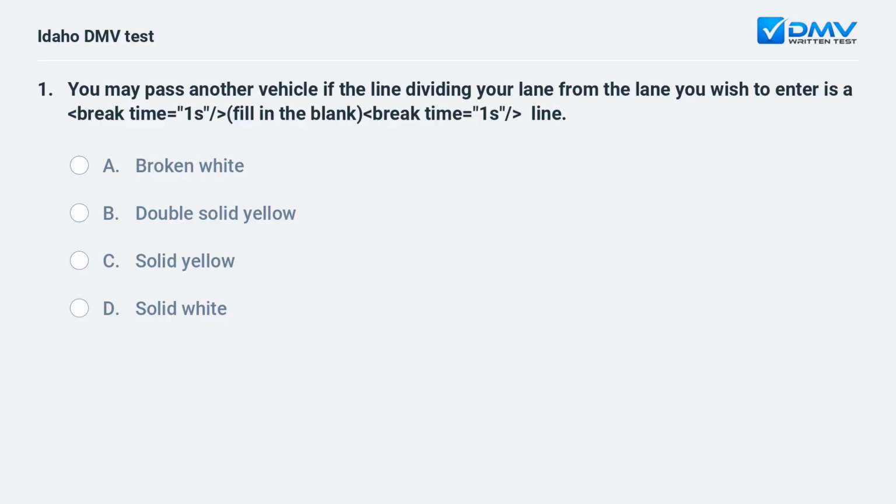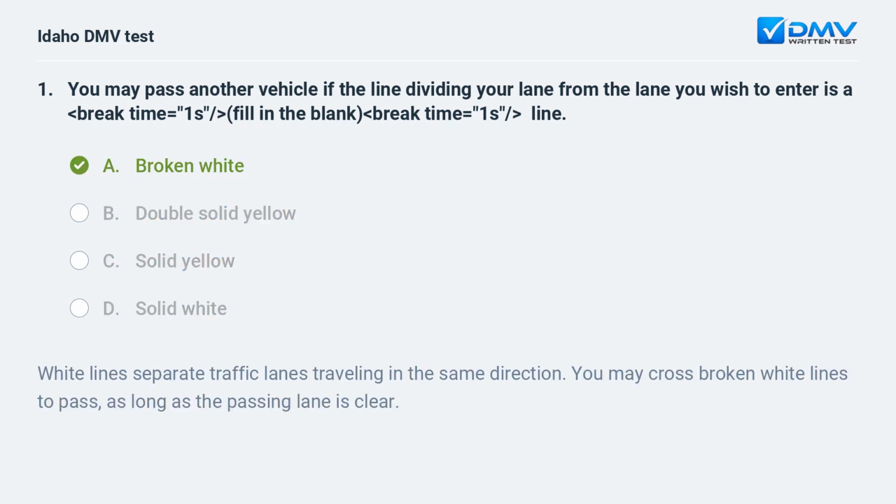You may pass another vehicle if the line dividing your lane from the lane you wish to enter is a fill in the blank line. A. Broken white. B. Double solid yellow. C. Solid yellow. D. Solid white. A. Broken white. White lines separate traffic lanes traveling in the same direction. You may cross broken white lines to pass, as long as the passing lane is clear.